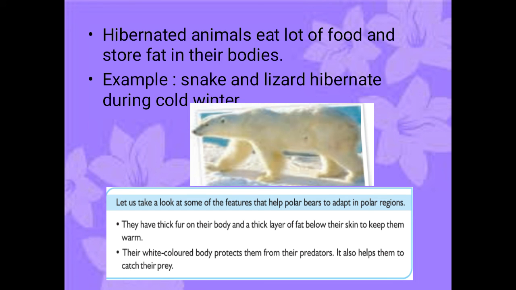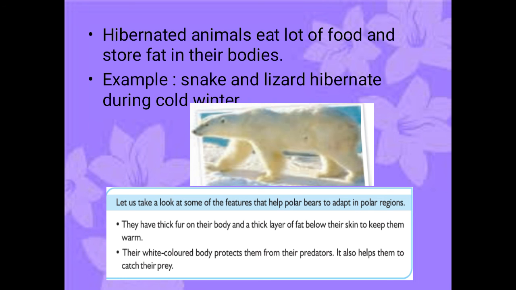And coming to the polar bear, it has thick fur over its body. The skin of the polar bear is thick and furry, which helps to keep the polar bear warm. Under the skin, there will be a layer of fat, which also helps the polar bear keep warm.